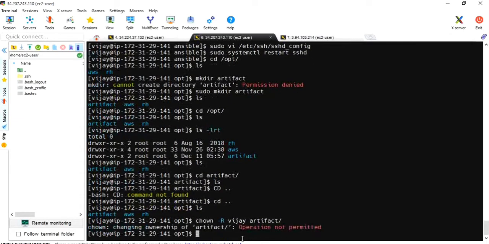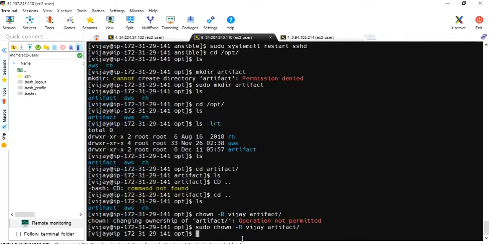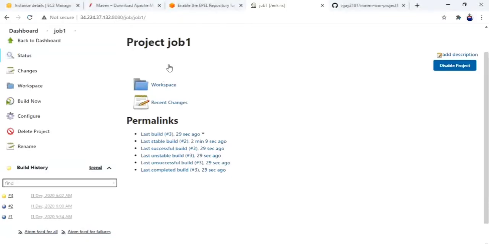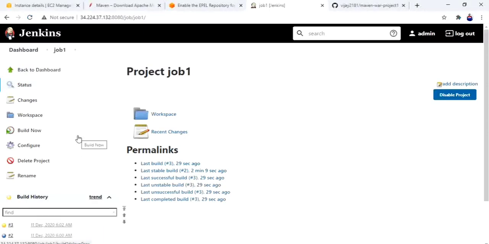Okay, now we have to use sudo, right? Sudo. Okay, ownership has been changed. Now let me verify with ls -lrt. Okay, Vijay has privileges. Now let me go to the job and rebuild it.